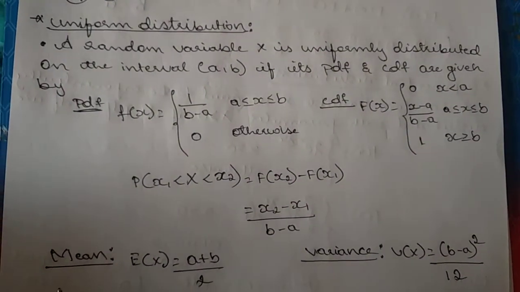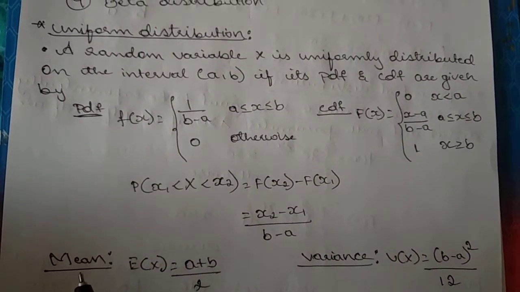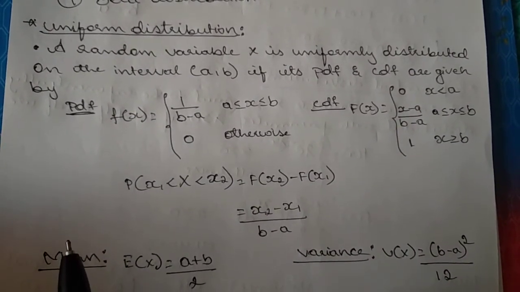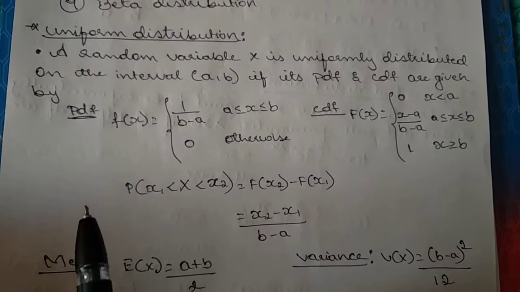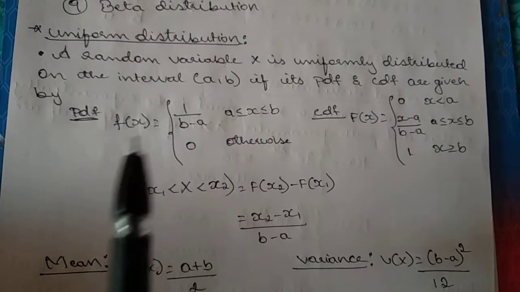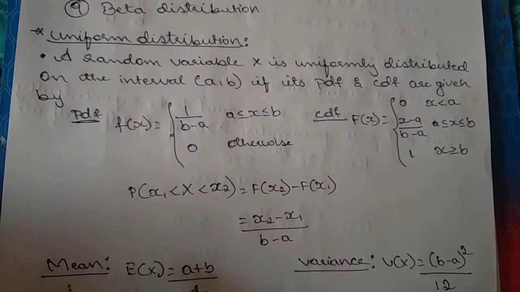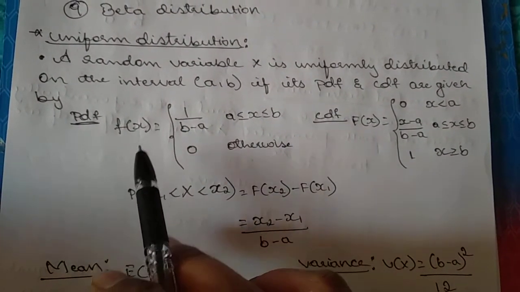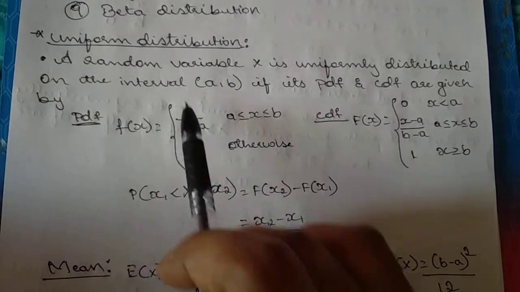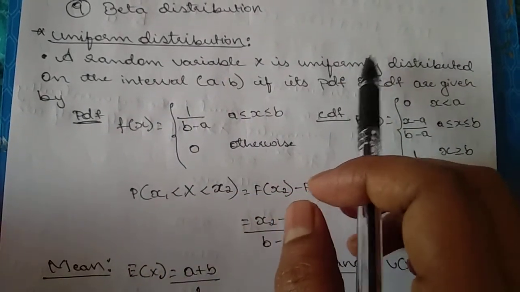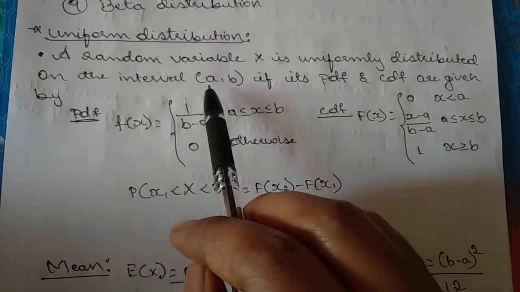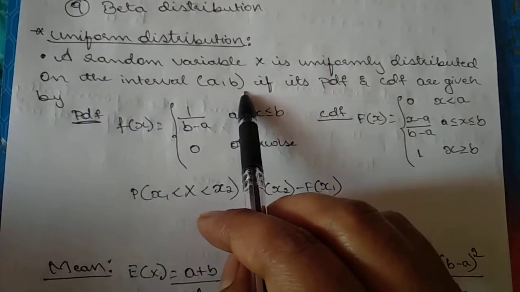Already you have seen what this uniform distribution is, is it not? If the random variables are uniformly distributed on some interval, then it can be explained using uniform distribution. Uniformly distributed means, for example, one random number is generated, then uniformly the next random number has to be generated, like that. A random variable has to be uniformly distributed in the interval between a and b.